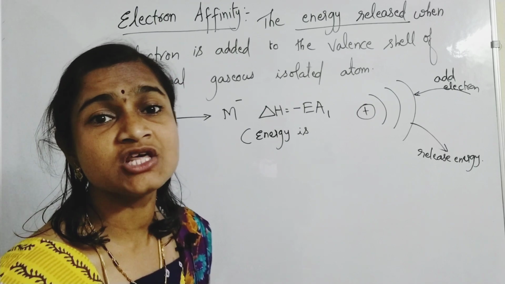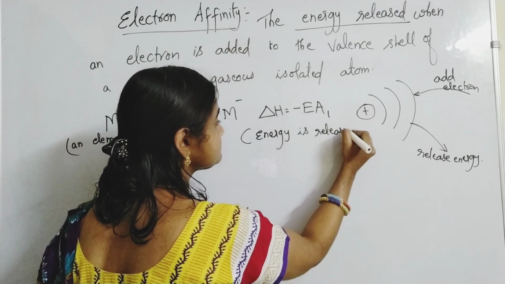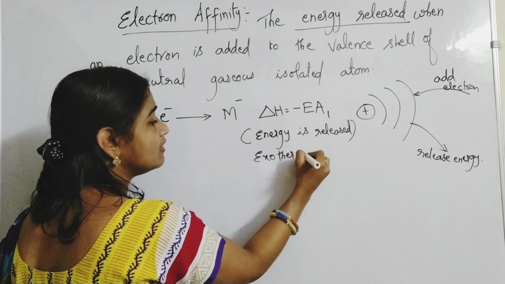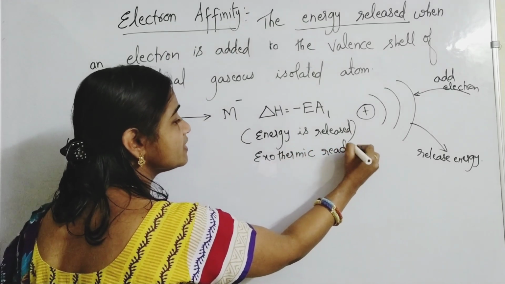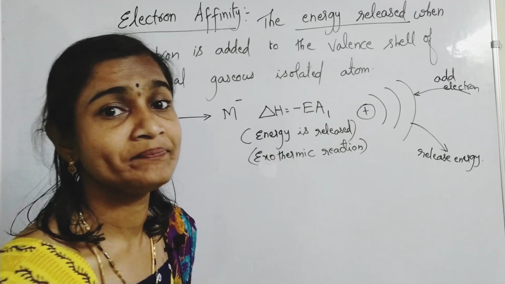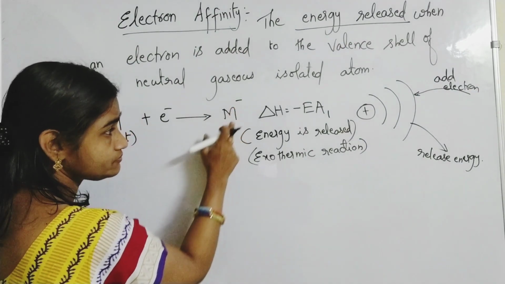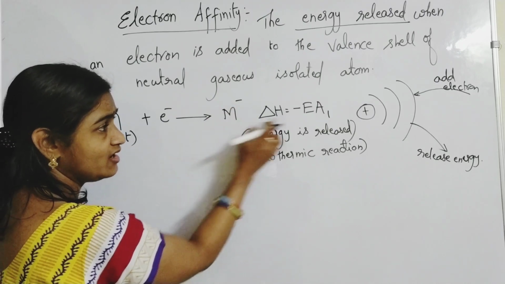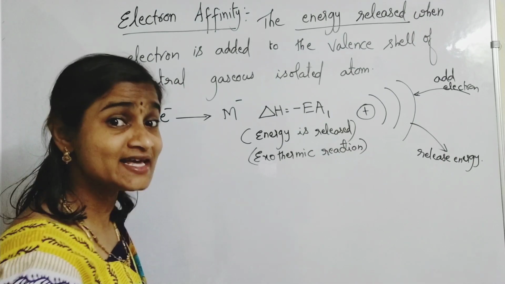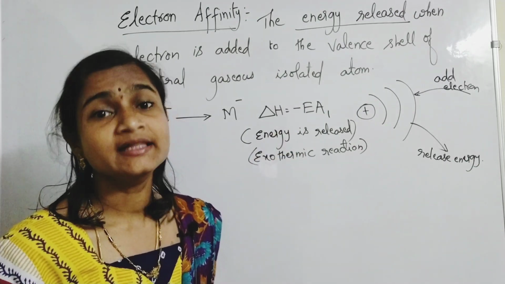The atom is releasing energy, and it is an exothermic reaction, because release of energy means exothermic. So when one electron is added, it changes into M minus ion, an anion, and delta H, the change in energy, is represented as EA, electron affinity. The negative sign indicates that the energy is released.